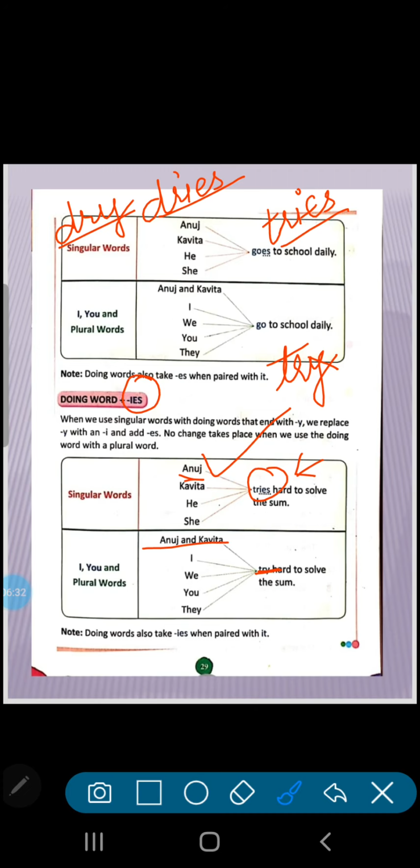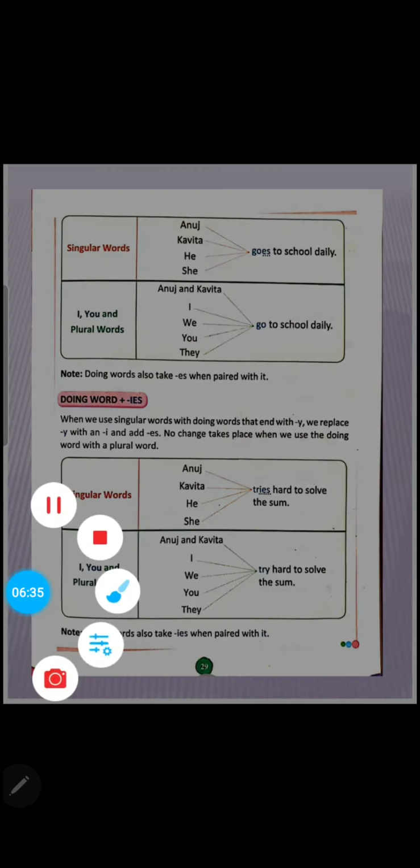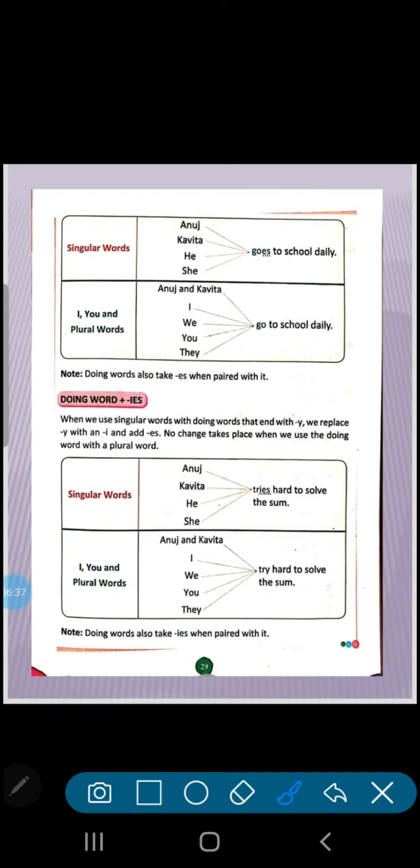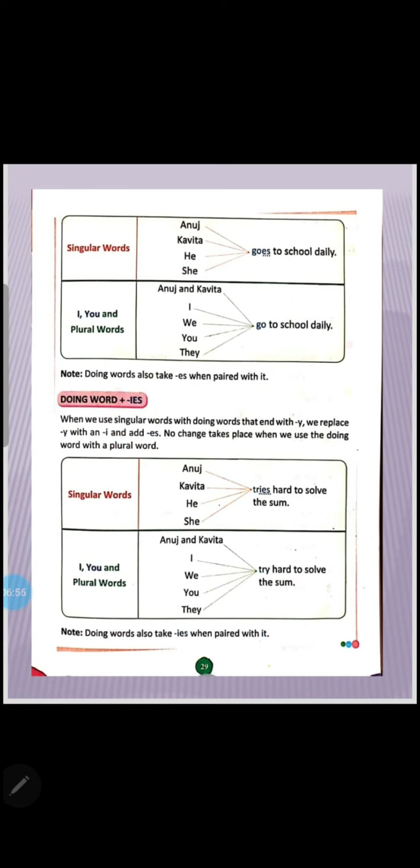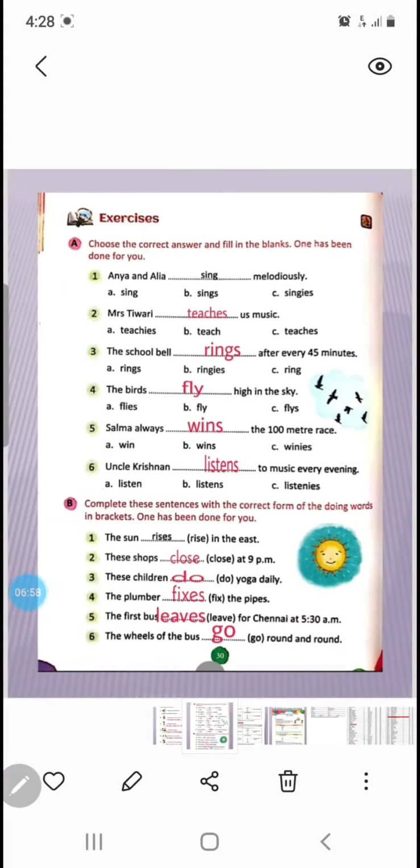We will not write s only, that will be wrong. So these words you have to understand. It is clear now: ies, es and s we always use with singular words, and with plural words we will not add any s, es or ies. It will remain the same. With plural we will not change the verb. Whatever is given to you will remain the same. Let us do the exercise.